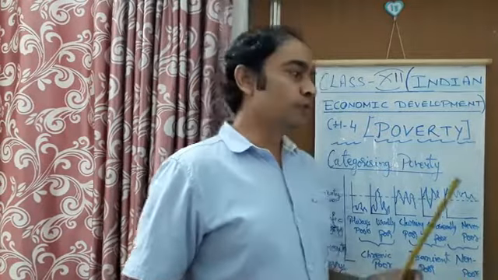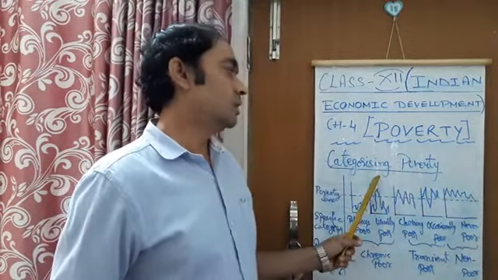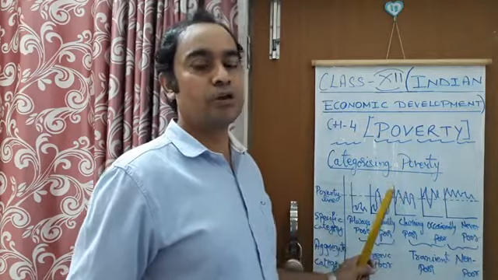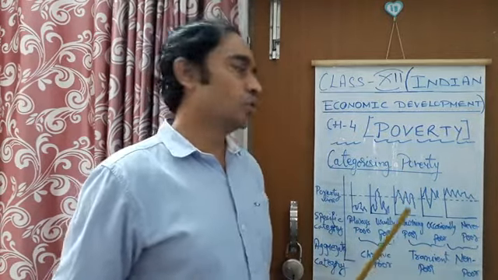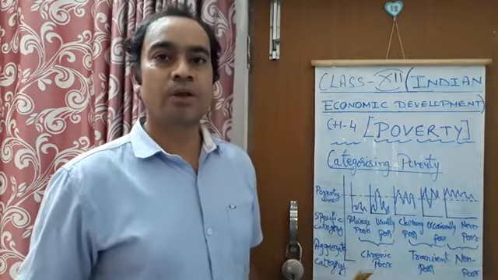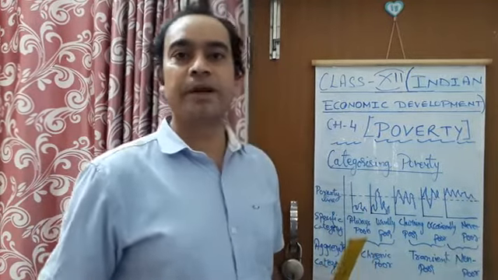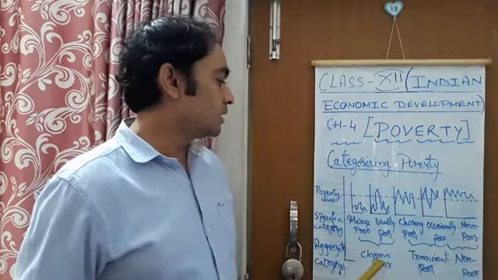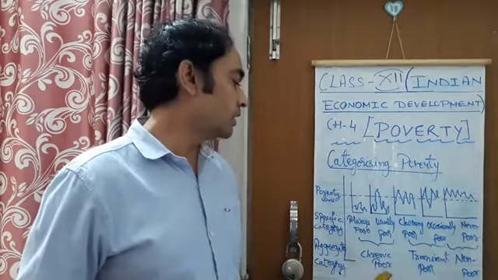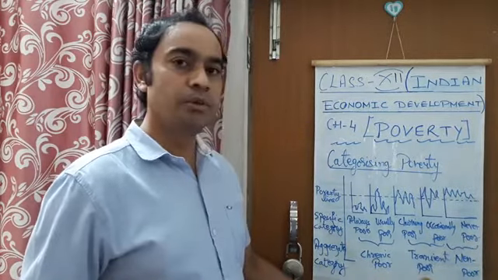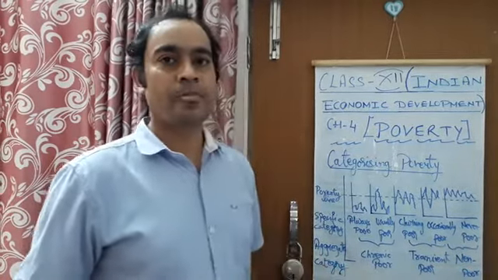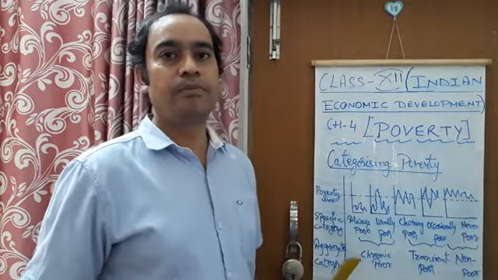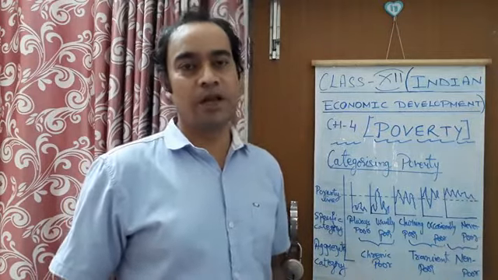Now, if you will see here on this board, the poor people can also be categorized. If we categorize the poor people on the basis of this poverty line, as we have studied in the MPCE method, then you will see that there are three categories of people: the chronic poor, the transient poor, and the non-poor people. This is the aggregate category of the people below the poverty line.